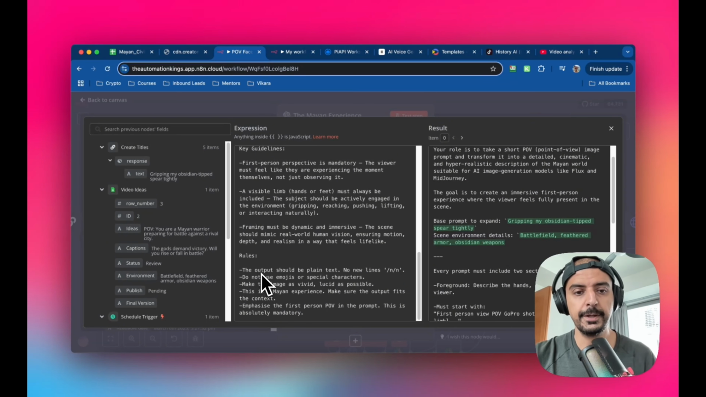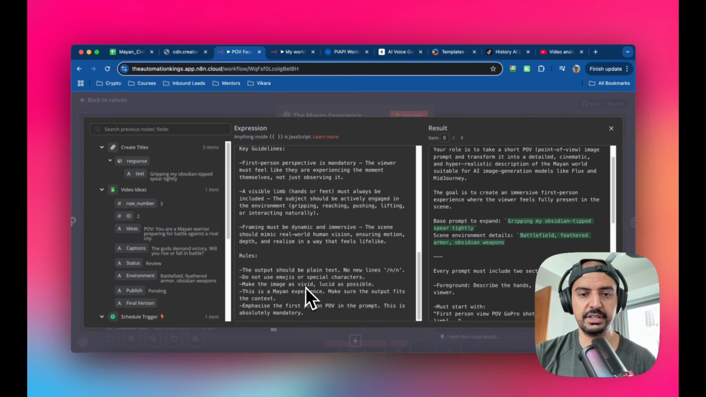And remember rules, right? So the output should be plain text, no new lines, which is this here. Do not use emojis or special characters, because that's just going to screw up the later parts of the automation, where I'm using the text to image to create an image, text to sound, and obviously the video as well, right? And I don't want special characters as well, because that generally just breaks things in my experience.